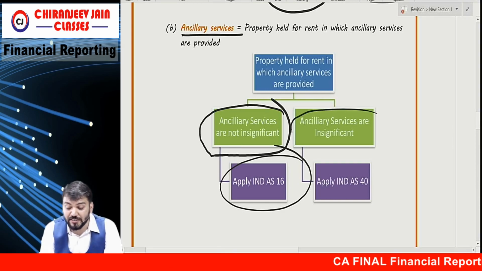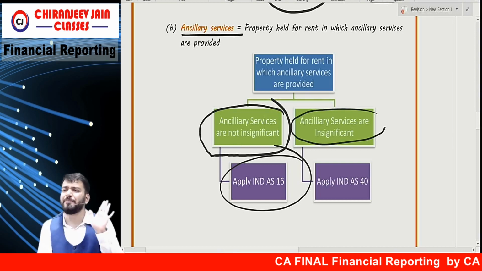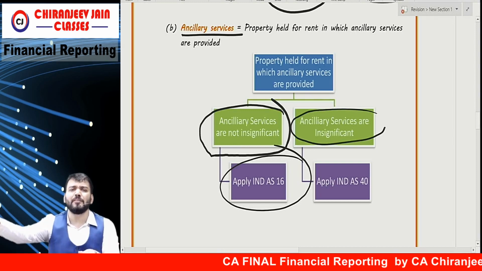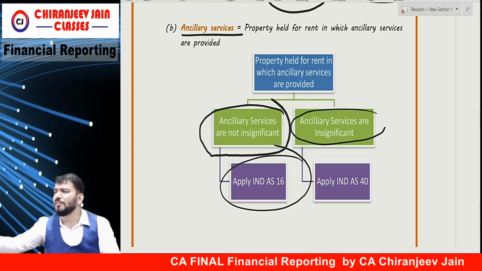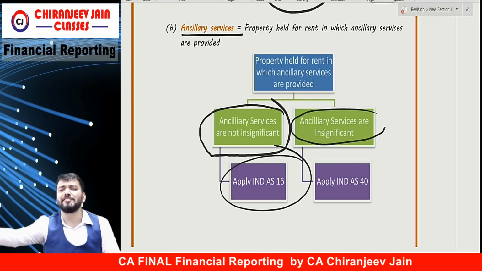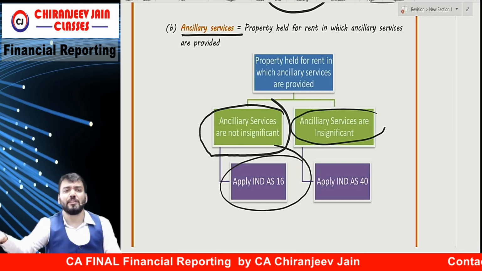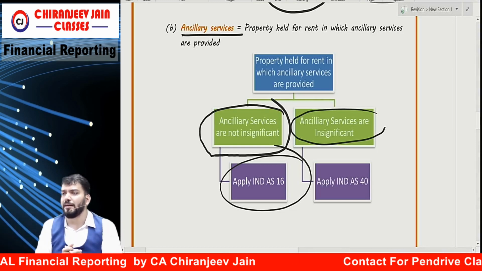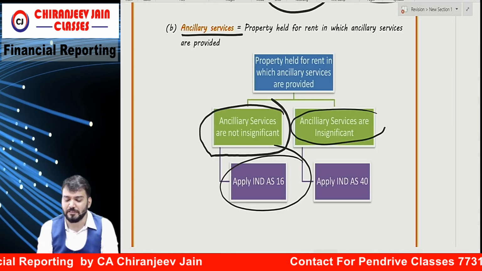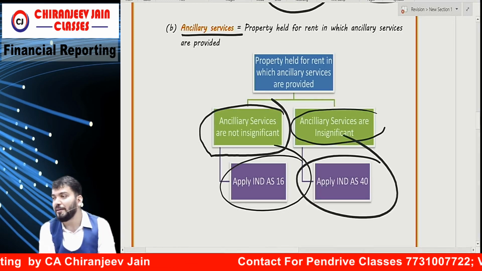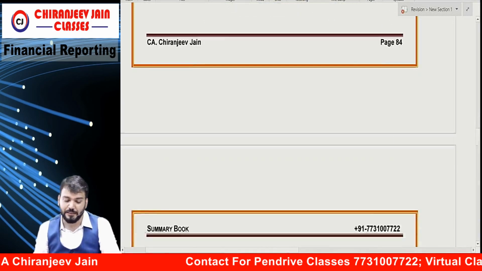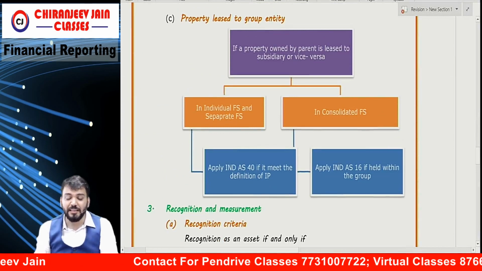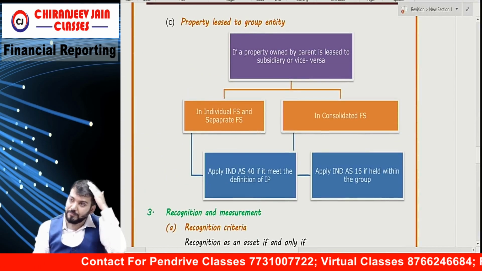But if ancillary services are insignificant, normally suppose I have given on rent one property, and I am also providing maintenance services and security services. These are insignificant services for each property I will provide. Apply what? Ind AS 40. Understood? Correct? Yes, sir. Then property lease within group entity.